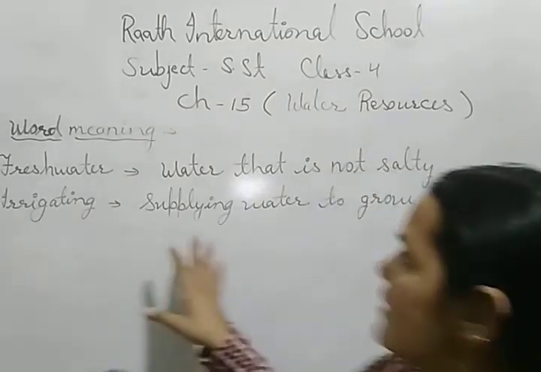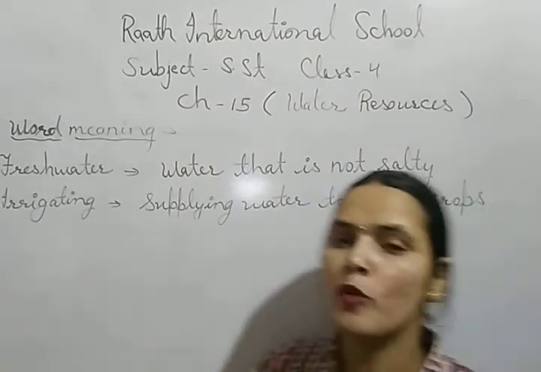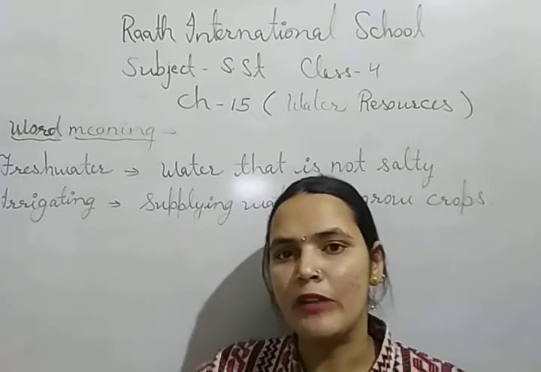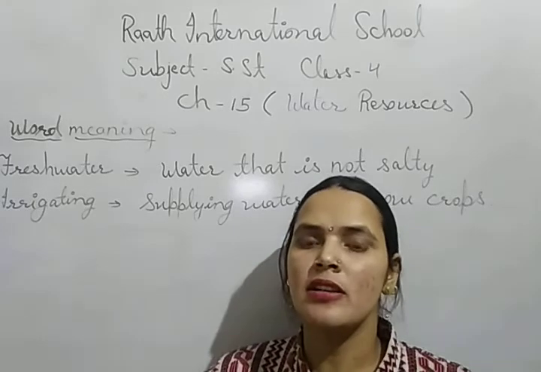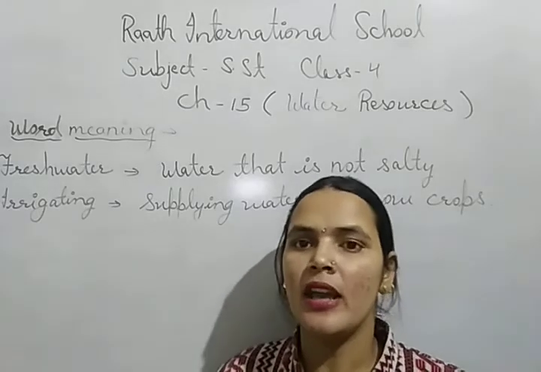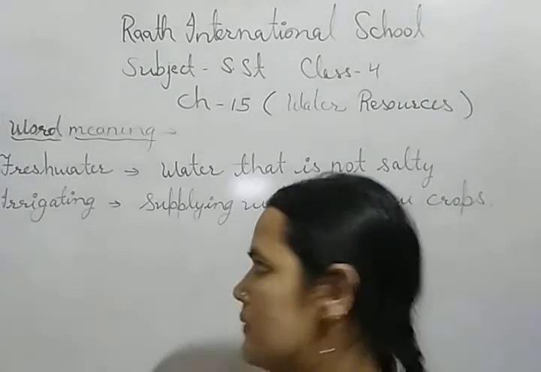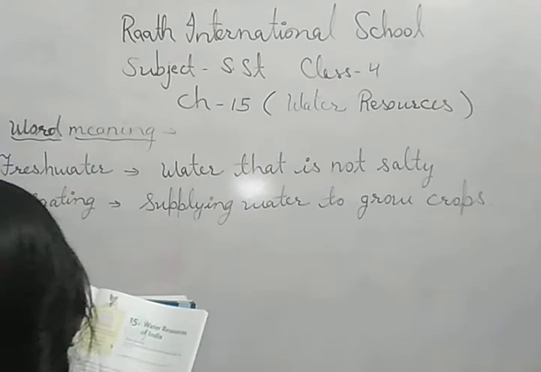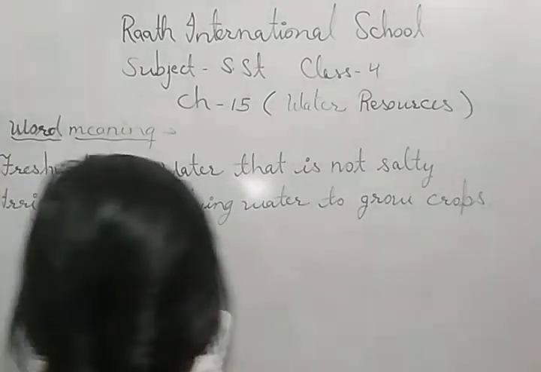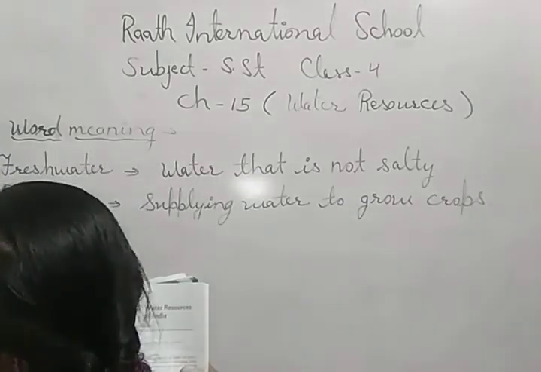That is how farmers supplied water in the fields so that they have good production, so that the plants have good growth.